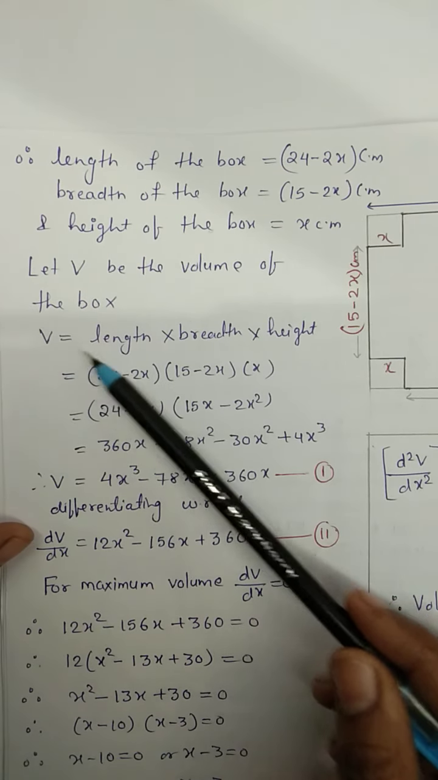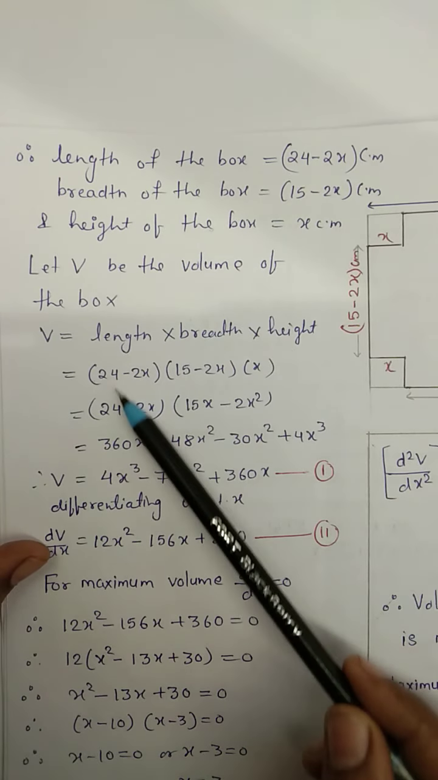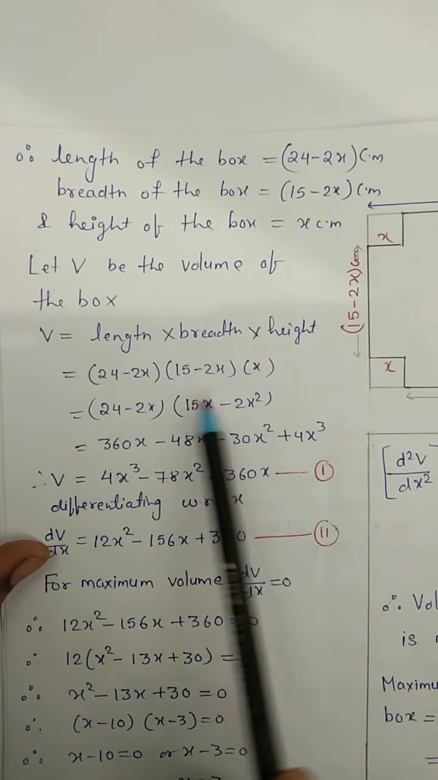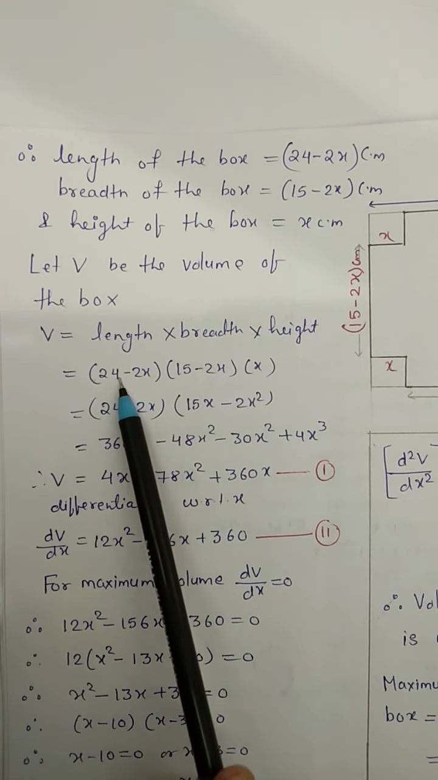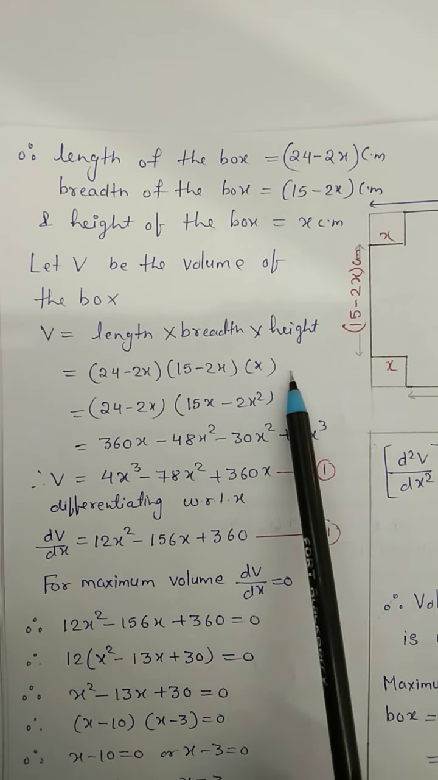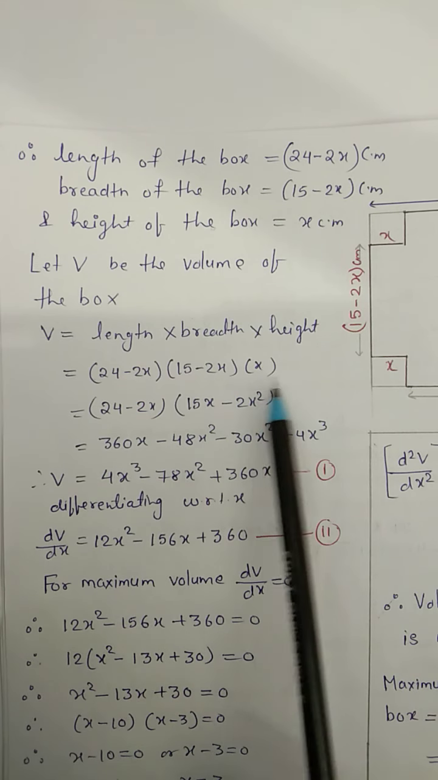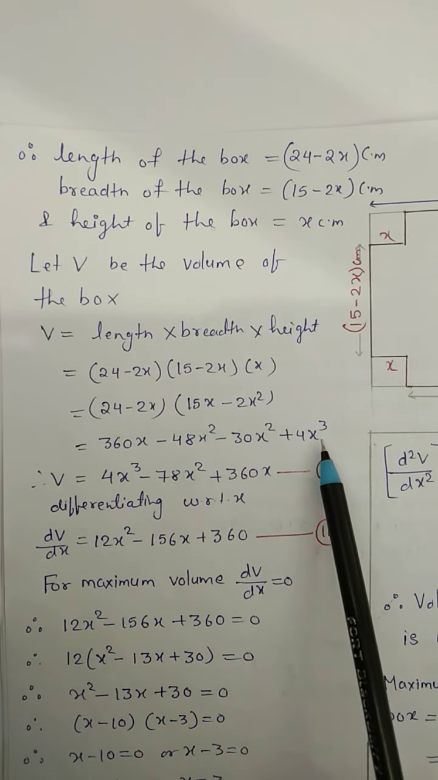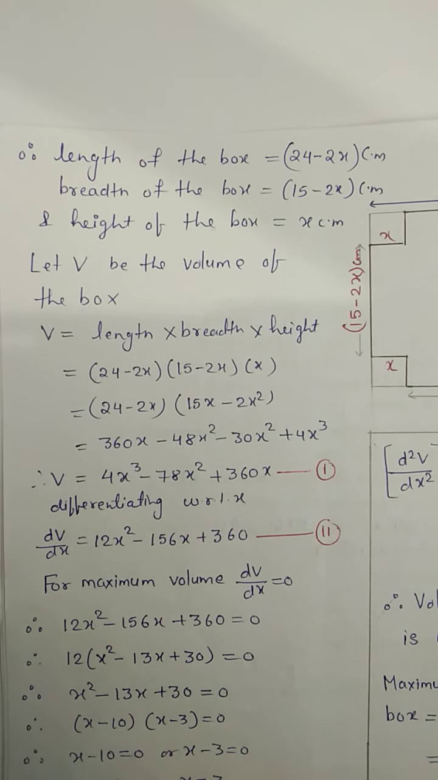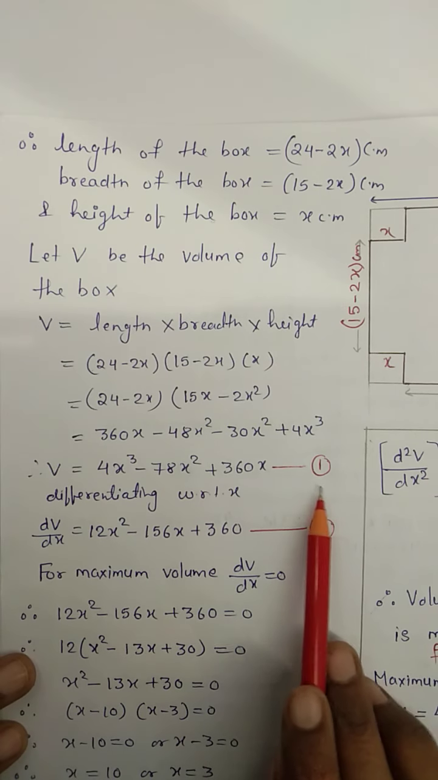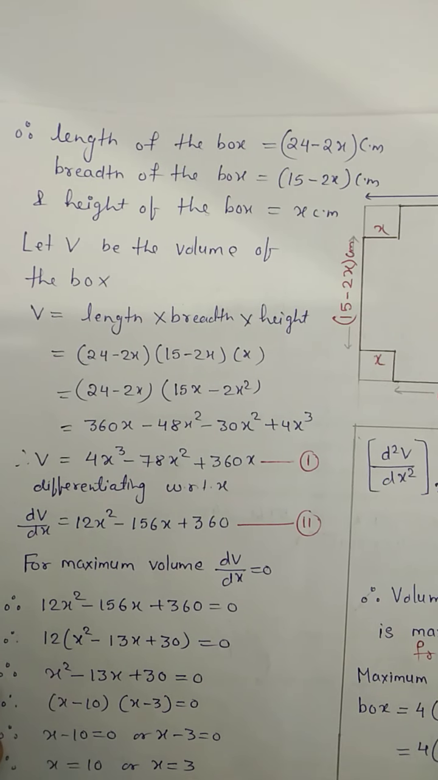Then children, V equals length into breadth into height. Put these values and you can solve it. First solve, then find the derivative, because if you find the derivative now, it will be of the form derivative of u into v into w. Instead of solving like that, multiply two brackets first, as you wish. I have solved it. After solving completely, this is your volume. Let us give it equation number 1. Children, this is your main function.